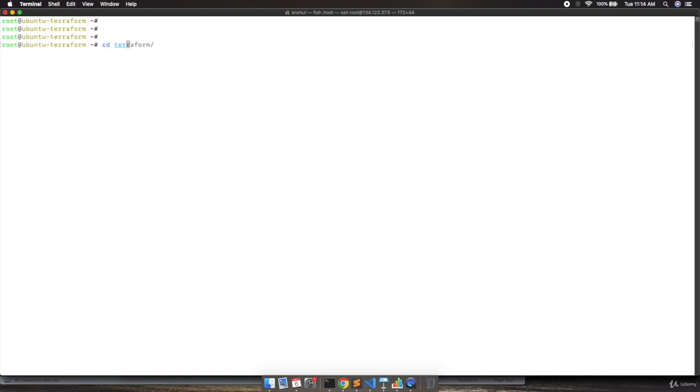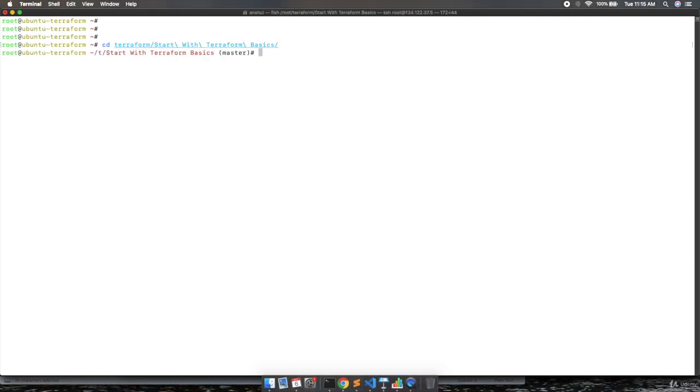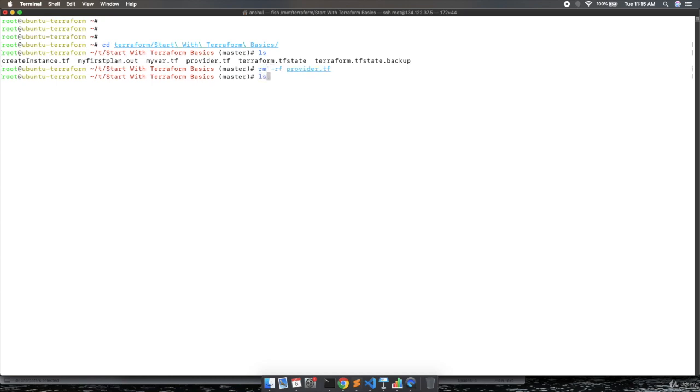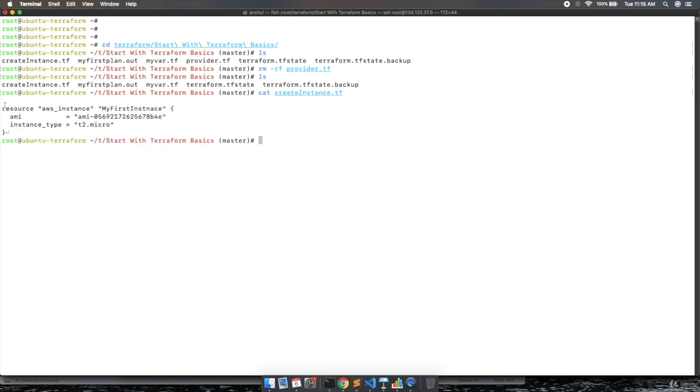I will go to the Terraform directory, then I will go to the start with Terraform basics, put ls, and over here we have the provider.tf. Let's delete the provider.tf with rm -rf, put ls again, and you can see we don't have the provider.tf, right? And in my create instance Terraform file, if I cat this file, we don't have the secret access ID and the default region. But as we have the access key, secret, and region inside the environment variable, Terraform will read all three values from the environment variable.